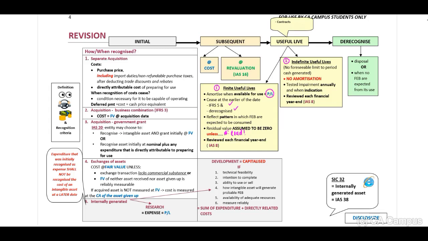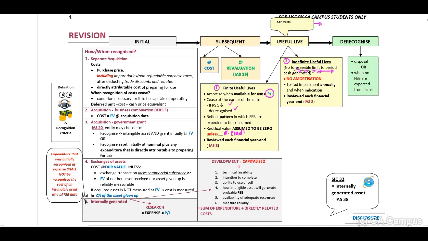Our indefinite useful life, no amortization. Now guys, this is an asset that there is no foreseeable limit to the period that the cash will be generated. And you will have to test for impairment annually and when there is an indication and review at each financial year end. Now, contracts.